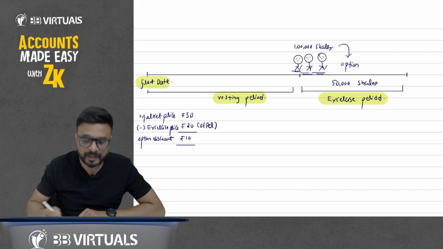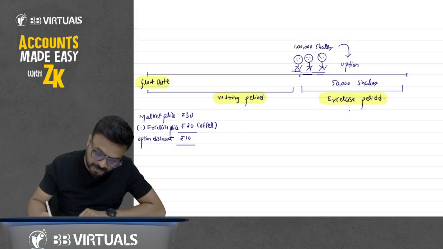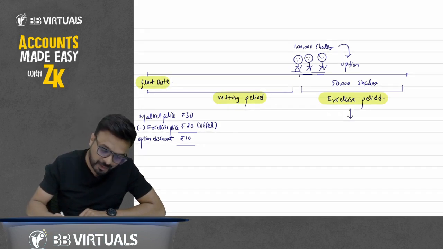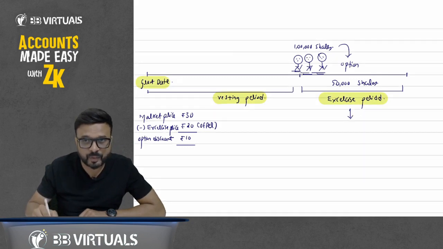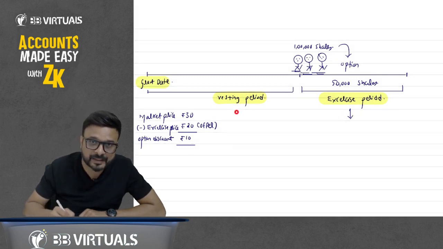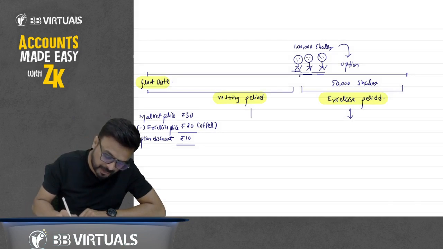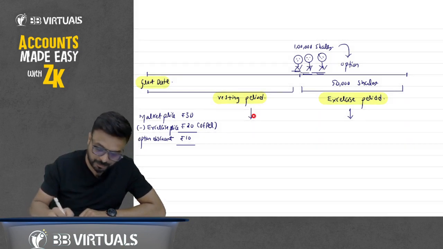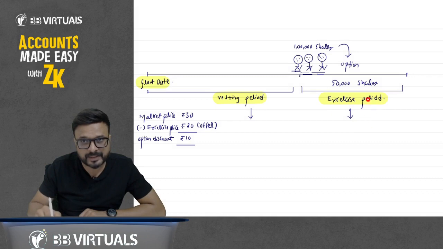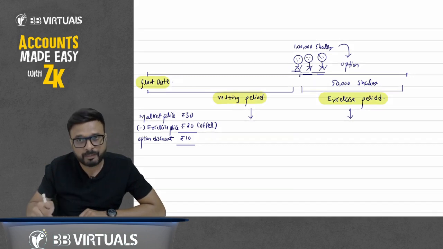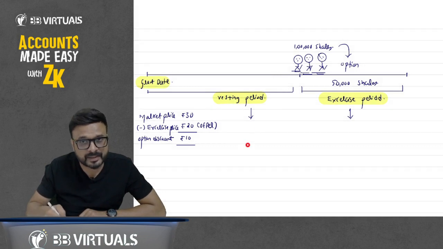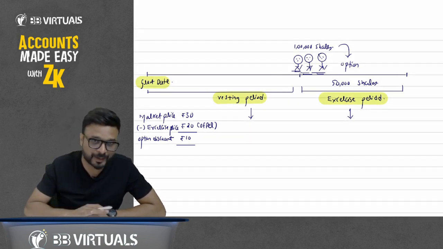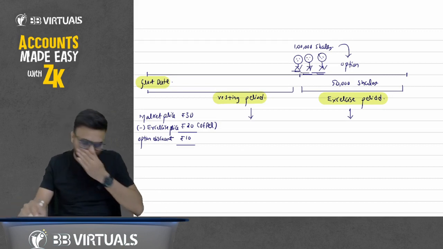Now, in this question, we have to pass the journal entry for the exercise period, the exercise of shares. But before I come to exercise, I am discussing the journal entry that we pass during the vesting period. So here in the question, we have to pass the entry for the exercise period only, but before that, we have to pass for the vesting period. So for your knowledge, I am discussing the journal entry for the vesting period. After that, I will discuss the exercise period, then we will come to the question. Okay.